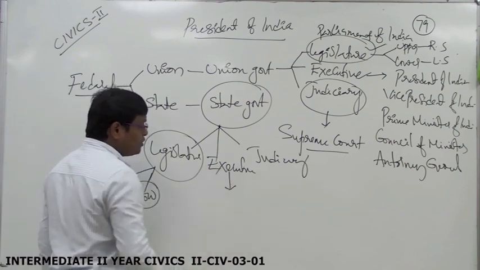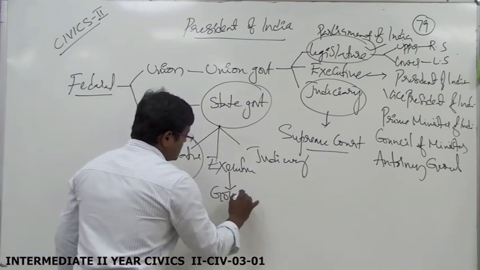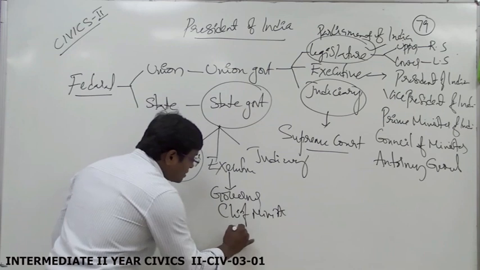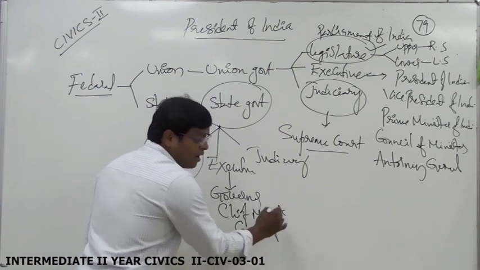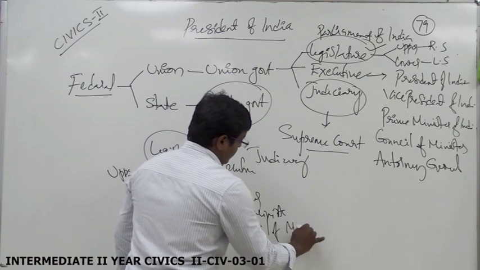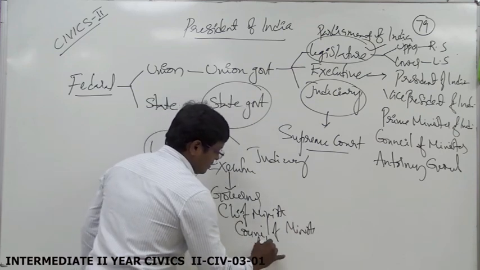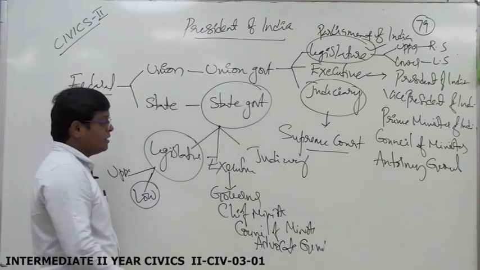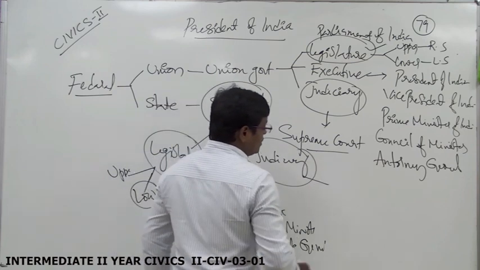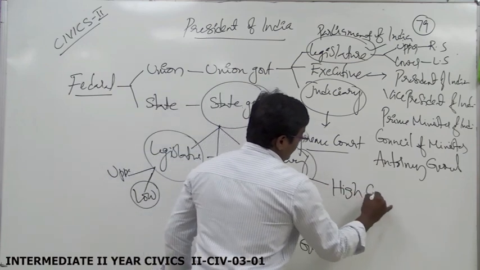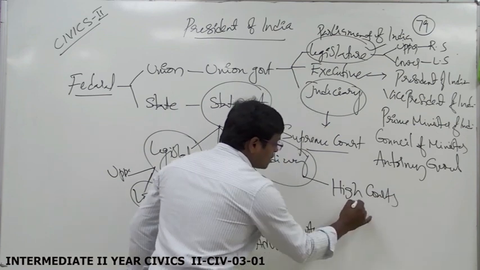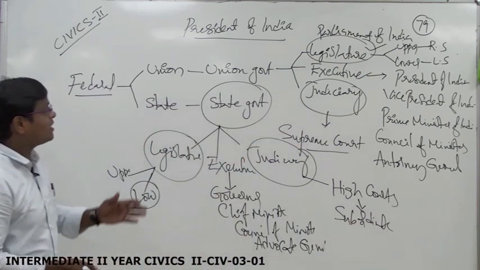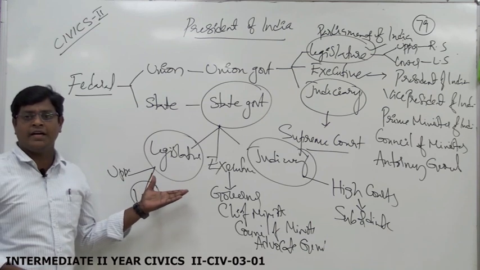And then the state executive contains the governor, chief minister, and his council of ministers, and the advocate general. So this is about the state executive. Then what about the state judiciary? The state judiciary contains the high courts. Below the high courts, there are some subordinate courts. This is about the federal system adopted by the Constitution of India.